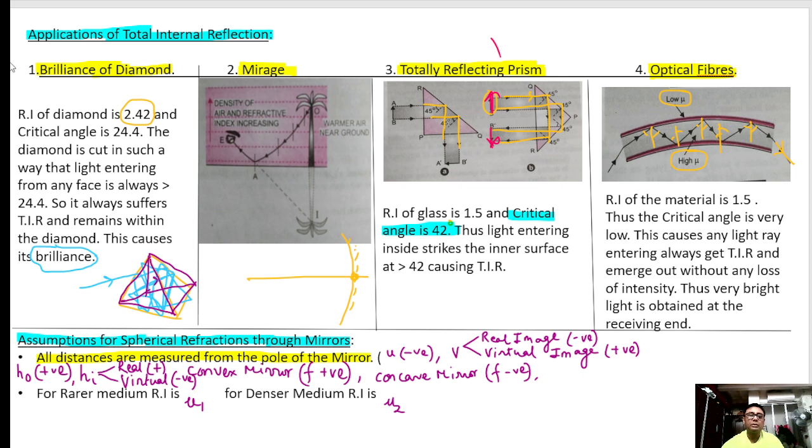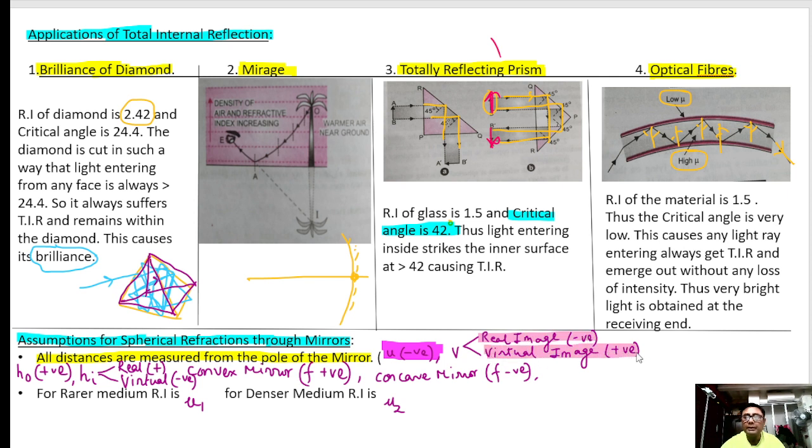Number two, please note these very, very important things. U is always negative. Next, V. If it is a real image, it will be negative. If it is a virtual image, it will be positive.